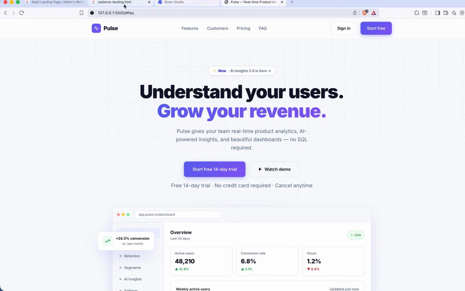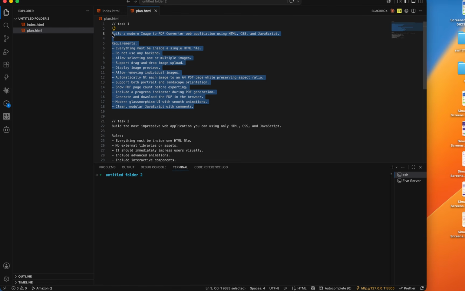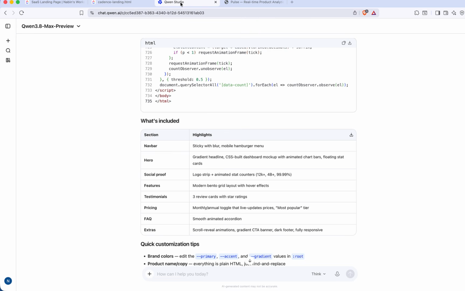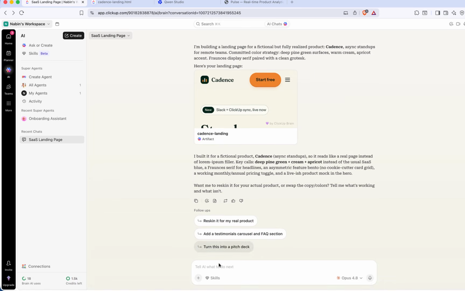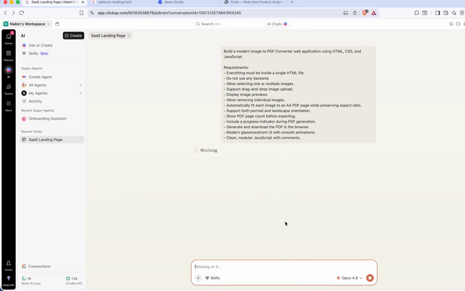Let's dive into the second task. I'll copy this second task from here and paste it first in Qwen. After that, we'll discuss what features I have included. You can see 18 usages remaining. When I provide it, I think 17 usages will remain. I mentioned in my previous video that you can build one small or medium-size project from one credit.